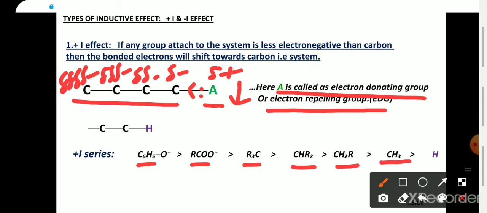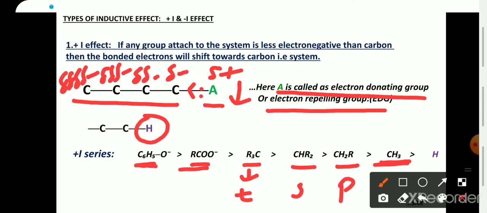Here the reference is taken as hydrogen as it does not show any inductive effect. Here the first two are anions, so they are already electron rich, so they can easily donate electrons. Then the tertiary alkyl group, then the secondary alkyl group, then the primary alkyl group, then the normal alkyl, that is methyl, and then hydrogen. So these are the plus I series.